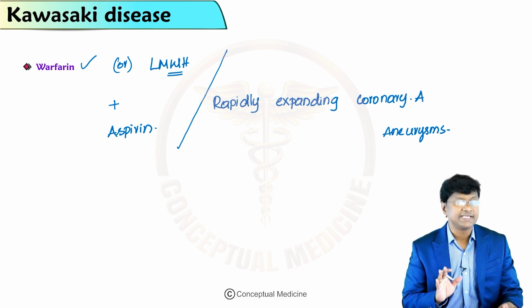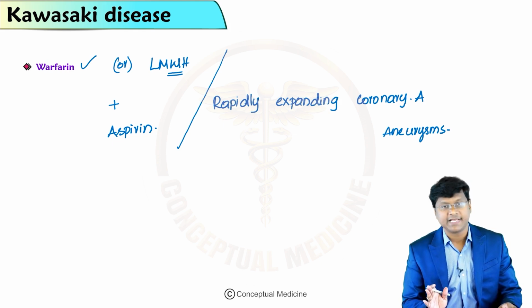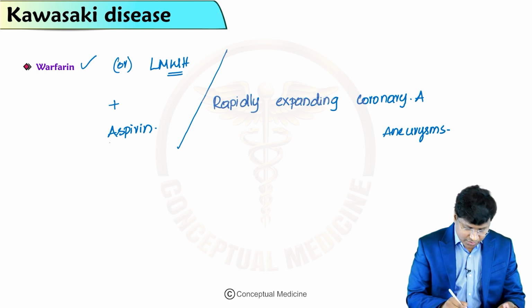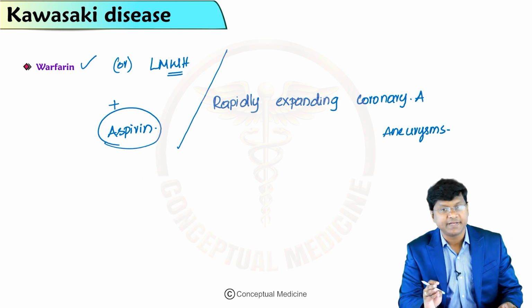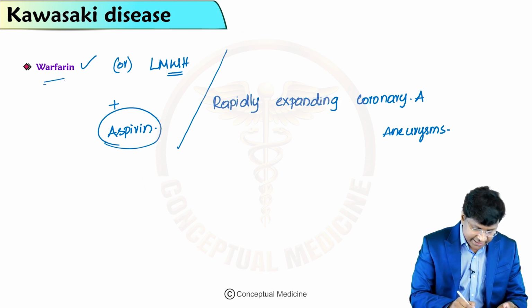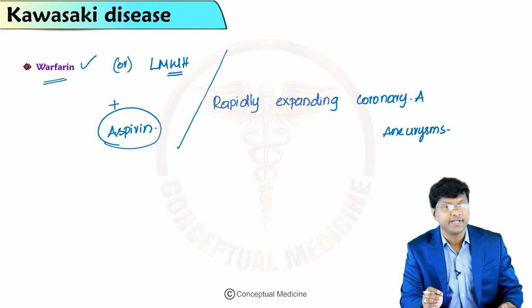We give this anticoagulation, warfarin or low molecular weight heparin, along with aspirin, which is an antiplatelet agent.